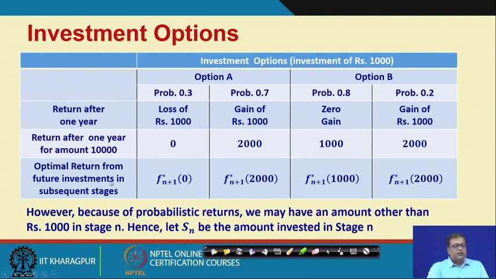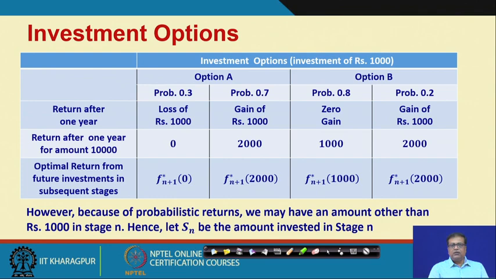So, optimal return from future investments in subsequent stages. Look here, these 0 or these 2000 or these 1000 you will be putting in the subsequent stages, because we are considering only the first year.